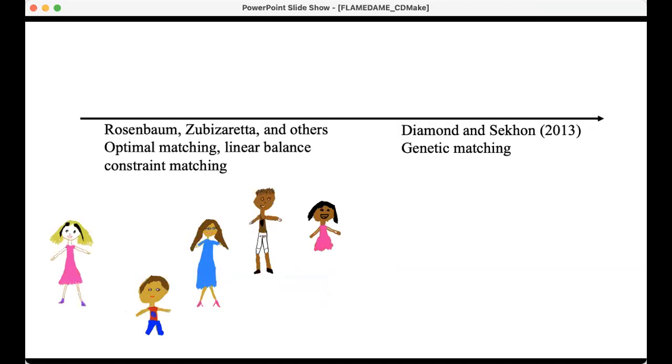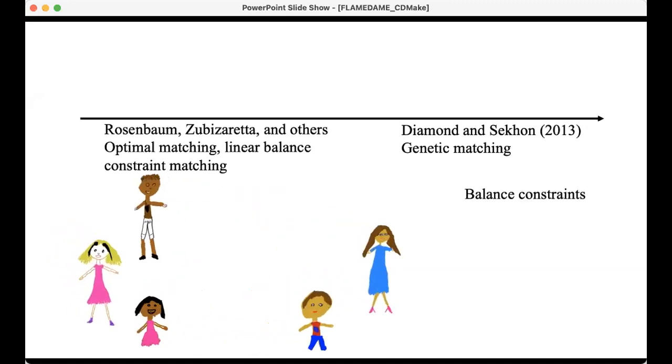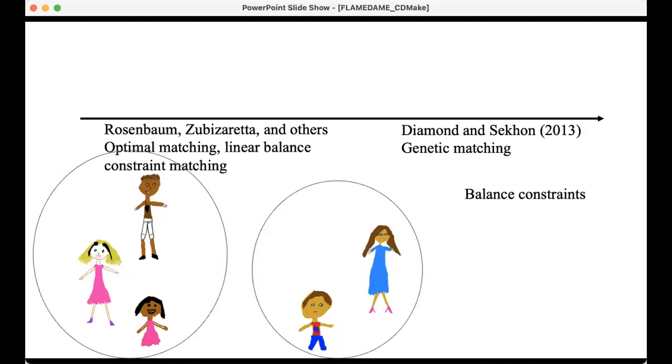The next group of matching methods divide the units into groups based on balance constraints, so that there's a certain number of units of this type and of this type in each group, and then they match them. The problem again is that it's not interpretable, because you can have people from very, very different parts of the covariate space being matched together, and then you can't examine the match groups and say, oh, I agree with this set of match groups.